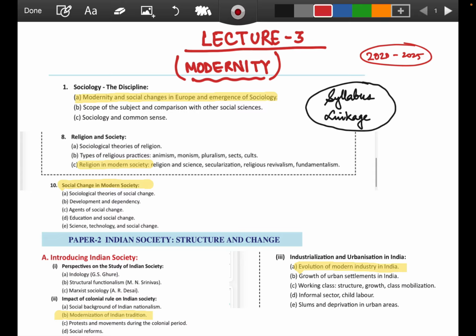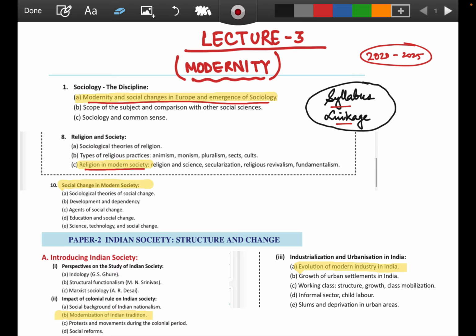Why this topic is important, I'll show you with the linkage of the syllabus. I have noted it. The first topic, sociology, the discipline, in section A has modernity and social changes in Europe and the emergence of sociology. And this word modern is linked many a time in the syllabus, which shows the implication that the examiner is going to ask questions in and around modern society, modernity, and what all changes there have been in and around sociology.